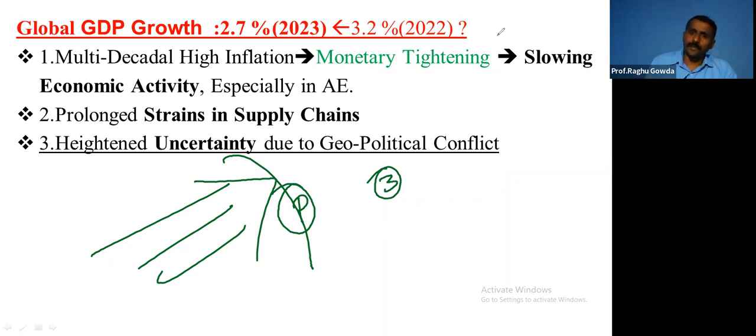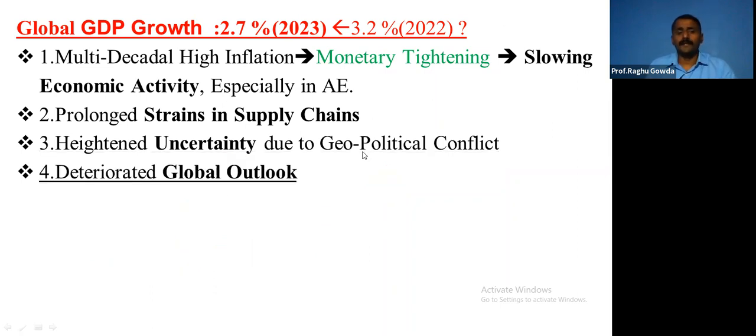So there is a lot of uncertainty. Then deteriorated global outlook because of all these things. Because of this deteriorated global outlook, the risk-taking ability or courage of the entrepreneur has decreased. They don't want to take the risk.